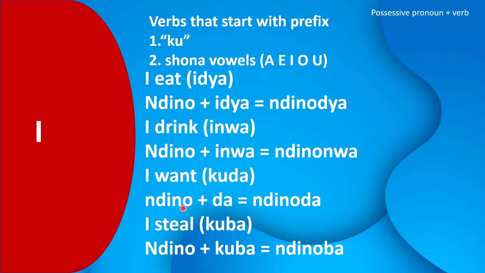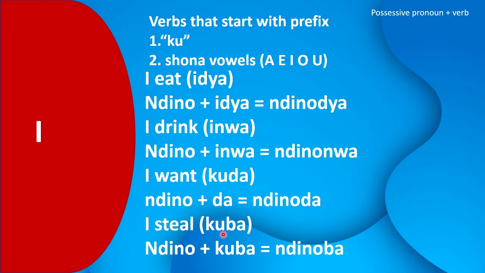So ndino plus kuda becomes ndinoda. We have left out the ku. So always remember that if the verb that you're dealing with starts with ku, and you are combining it with I, you must always remember to leave out the ku and replace it with ndino, which is the I. So ndinoda is I want.